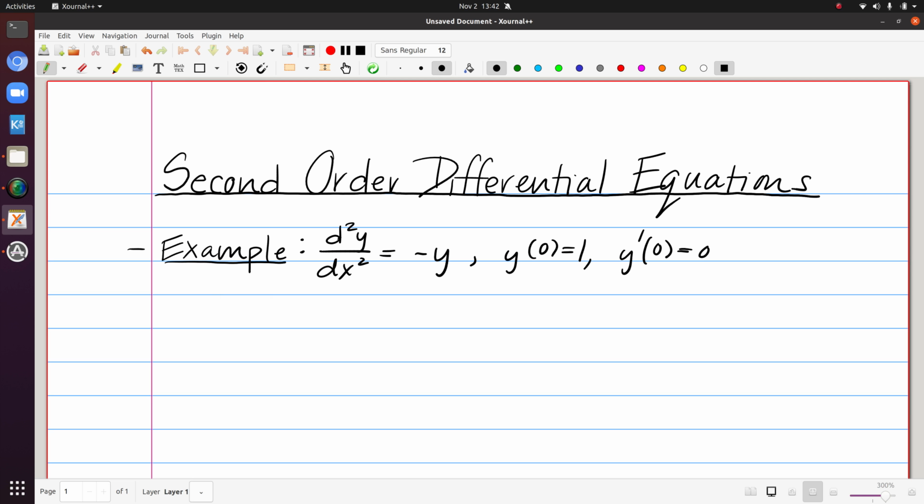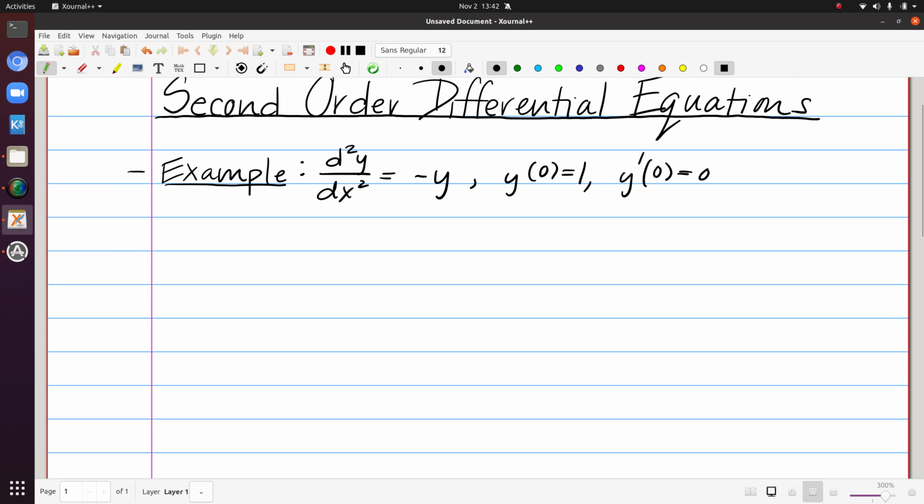Here we'll look at a second order differential equation. So recall that that means that we're dealing with the second derivative being involved in our differential equation. And in particular, we're having the second derivative of y with respect to x is equal to negative y. In this case, we'll see that it's not enough just to know one initial condition, but we actually have to have two data points here in order to find our solution.